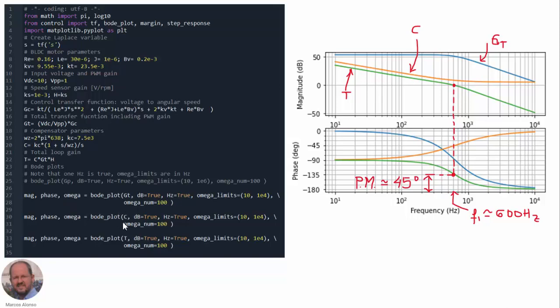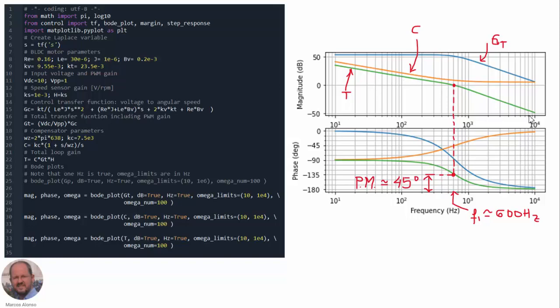And then with these statements here, we are representing the transfer function GT, the transfer function of the compensator, and the total loop gain. So here we can see in this graphic in blue the transfer function GT. In orange, we can see our compensator. So in this area here is the zero of our compensator. And in green, we can see the total loop gain.